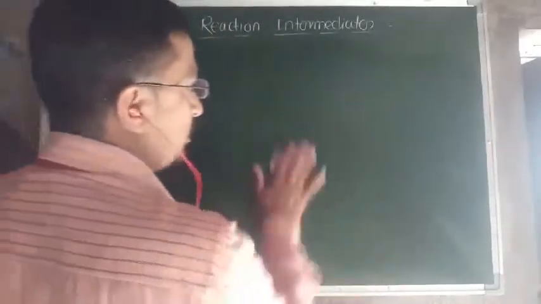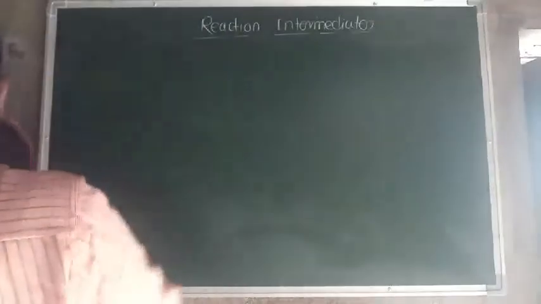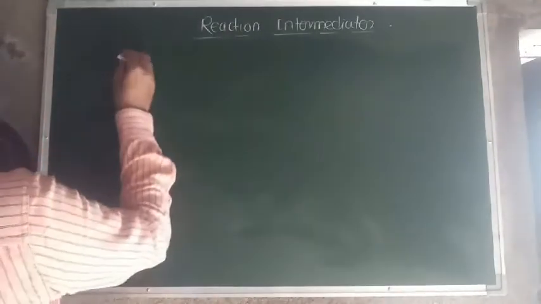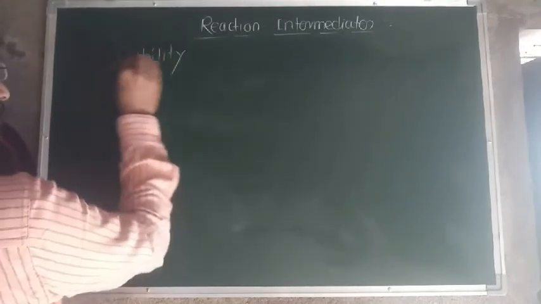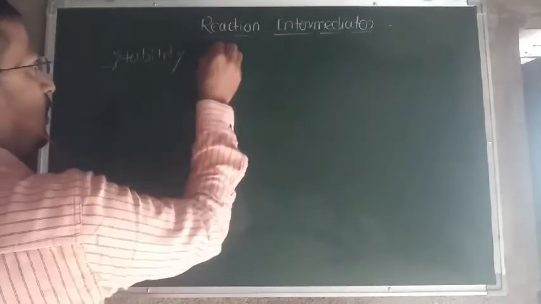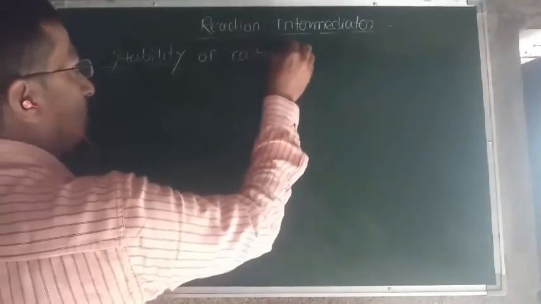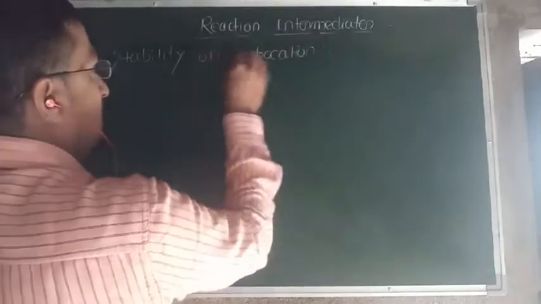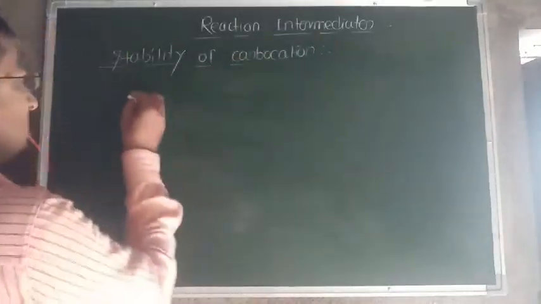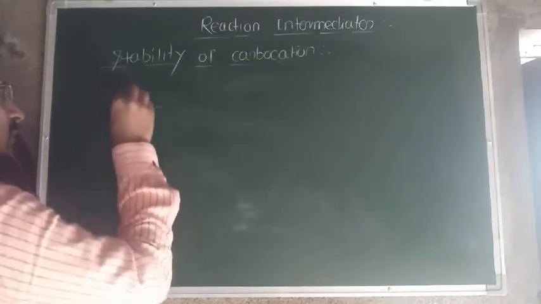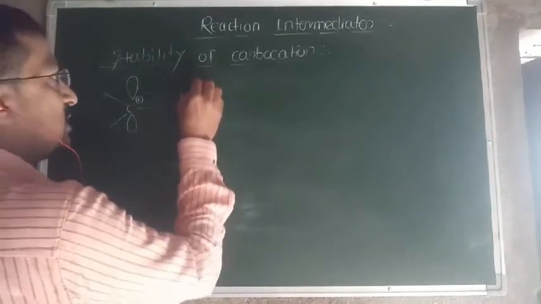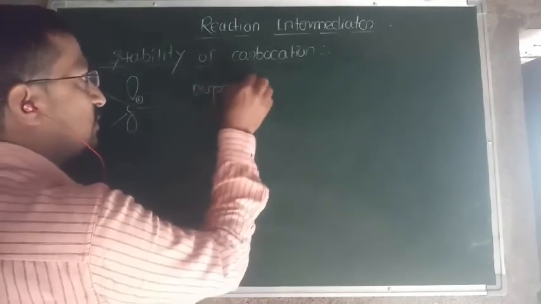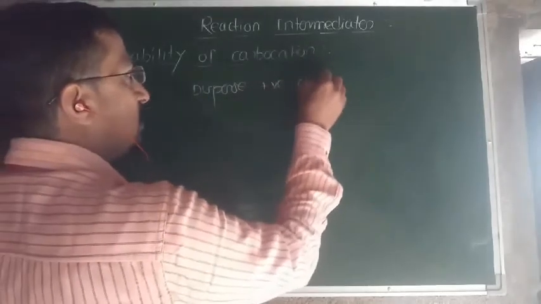Now, if you consider stability of carbocation, how do you consider the stability factor? Remember well, if you consider the carbocation structure here, in short, once again, like this, positively charged, and here p orbitals, second p orbitals. Now all the factors which help to disperse positive charge on carbon,